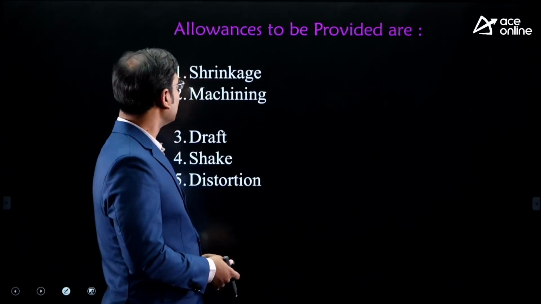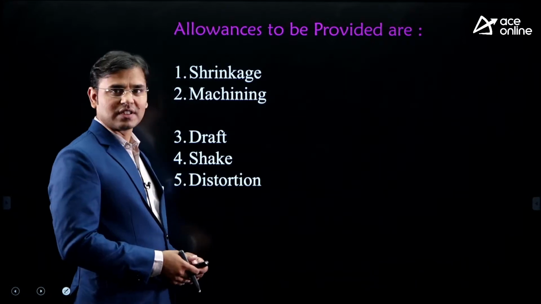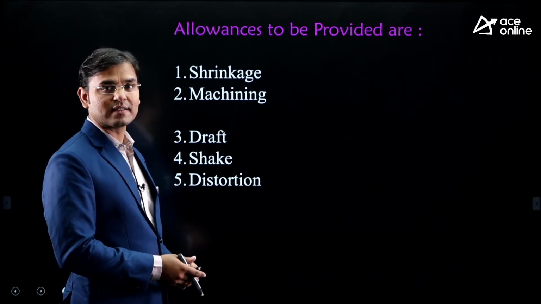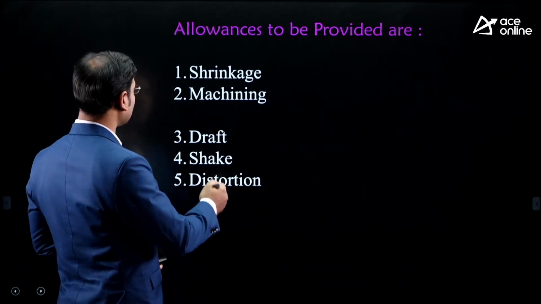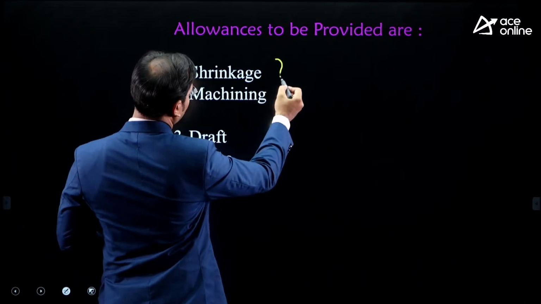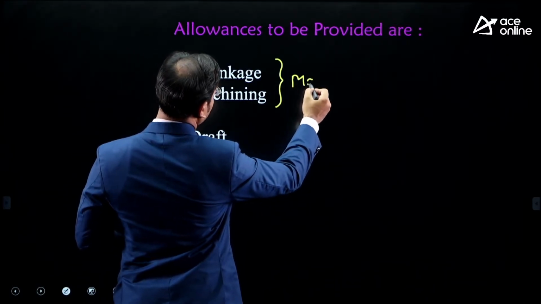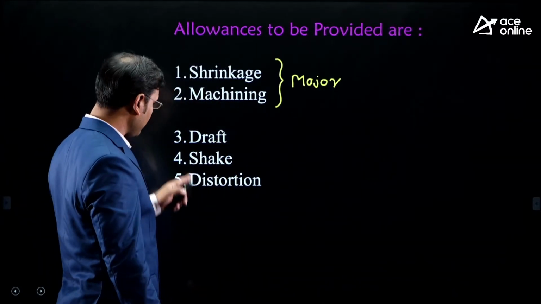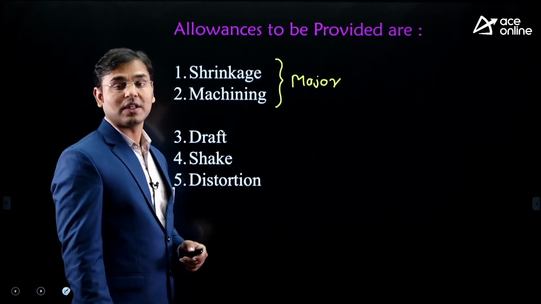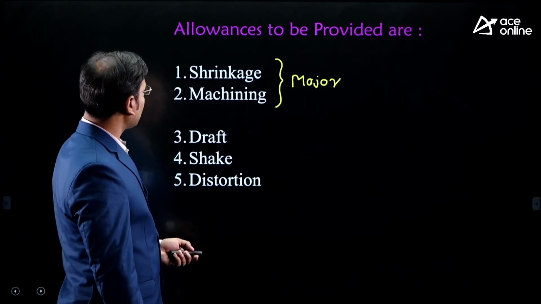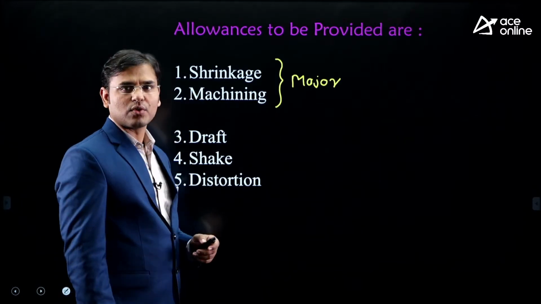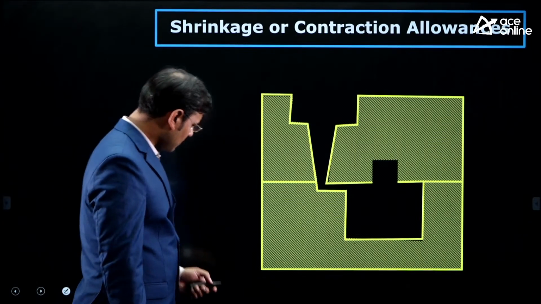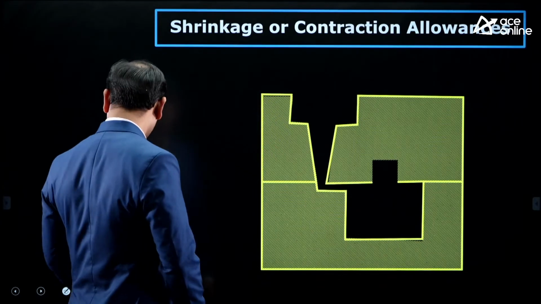Just see how beautiful. Yes, and for that you need to study the allowances. There are two main allowances which we have to discuss in today's lecture. The first allowance is shrinkage allowance, the second is machining allowance, and these are the major allowances. These three are minor allowances which we are not going to discuss in today's session. Today's topic is shrinkage allowance. Now see here what is happening, just see the procedure in detail.